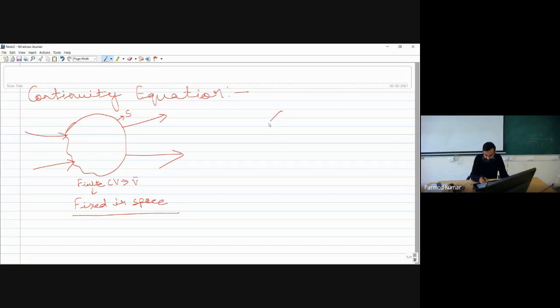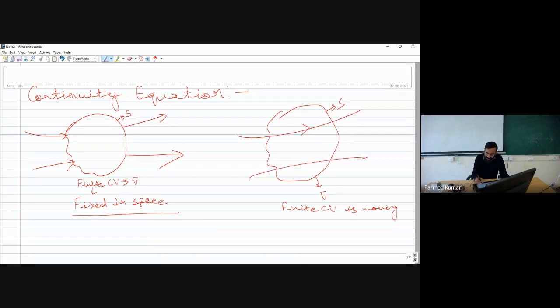Another approach is that we take this finite volume and consider that this finite control volume is moving. The way a fluid element moves, this finite volume also moves with the surrounding fluid medium. These two approaches involve a finite sized control volume.